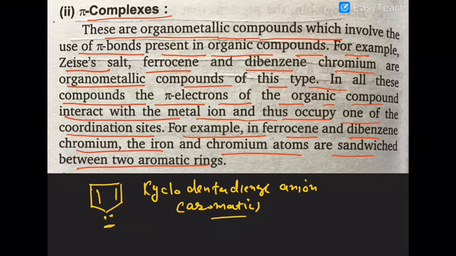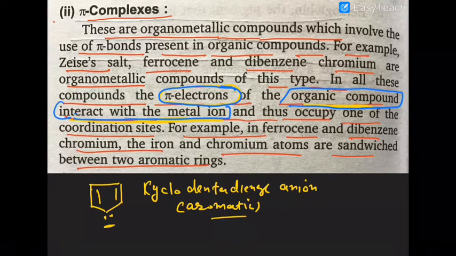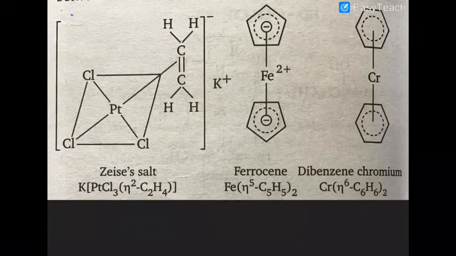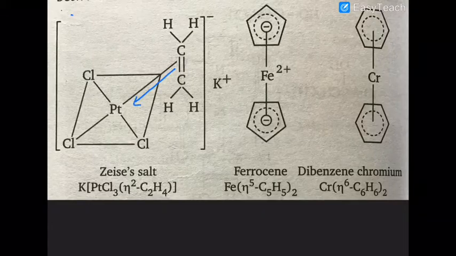So I am repeating once more. The pi electrons of the organic compound interact with the metal ion. I am repeating once more. The pi cloud of the organic compound interacts with the metal ion. Okay, sure about that or not? Clear? So here you can see that these pi electrons are donated to the central metal atom platinum. That is called Zeise's salt.